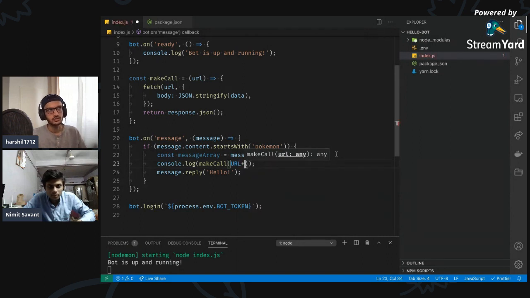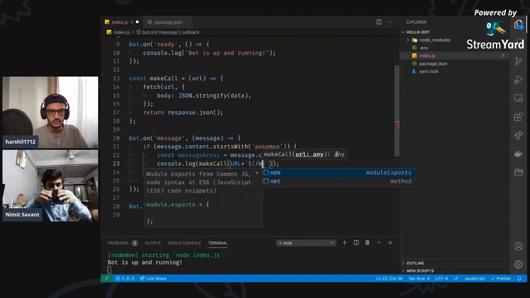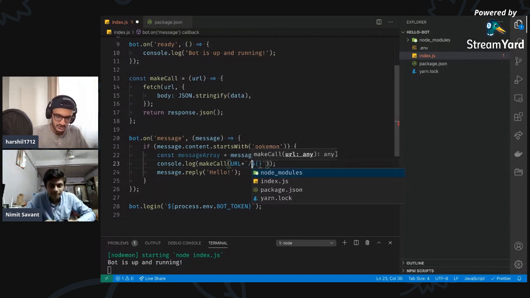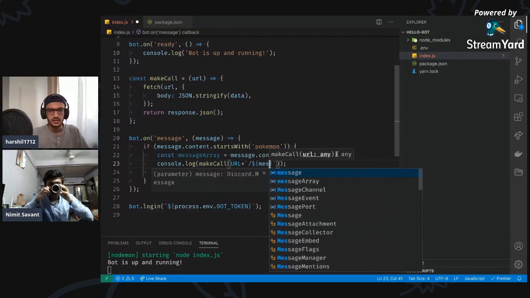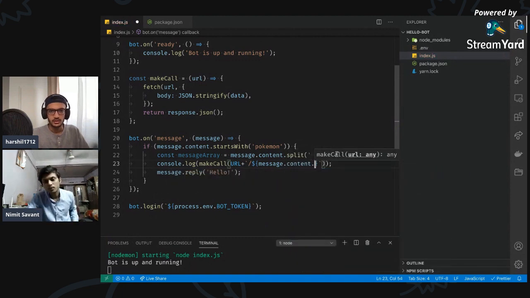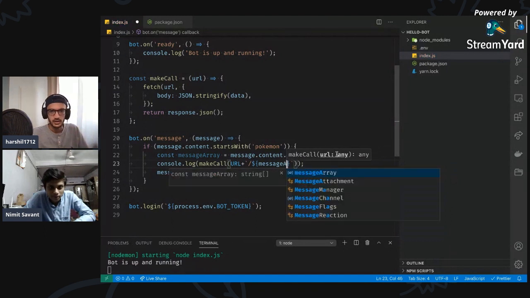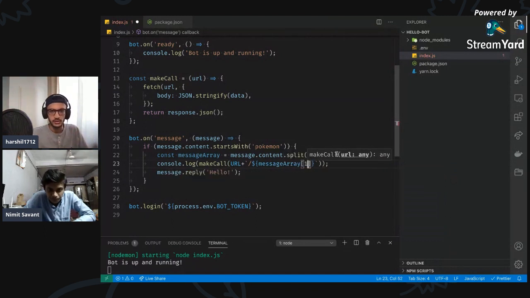I can use string interpolation with backticks, and then we need to have a slash just before the dollar sign. We already split this, so we just want message array, and then one.